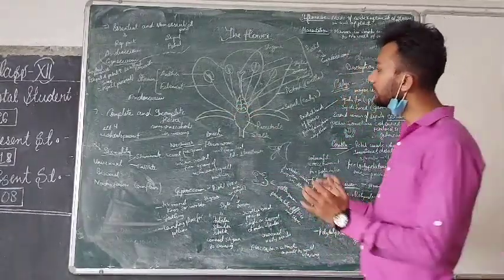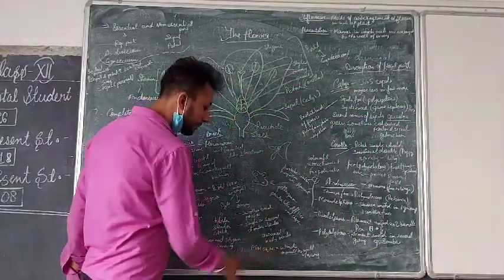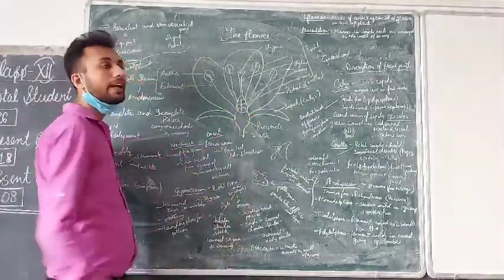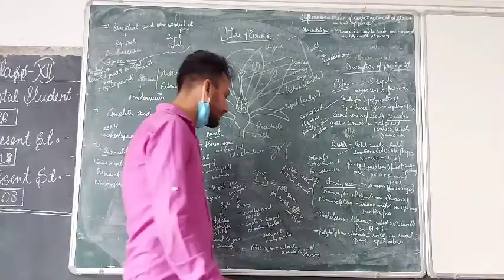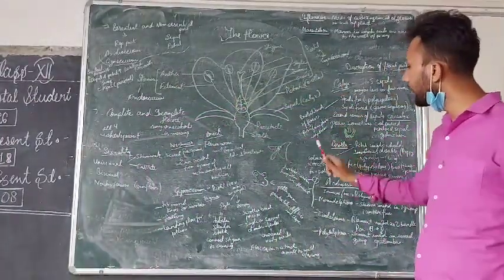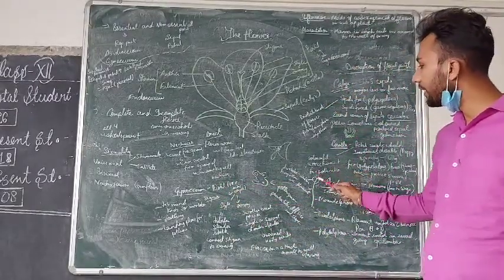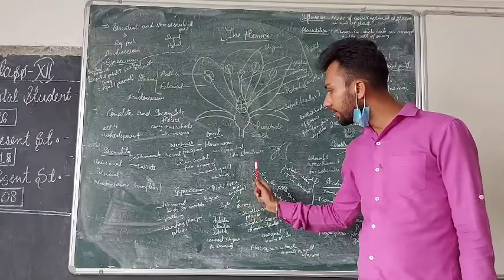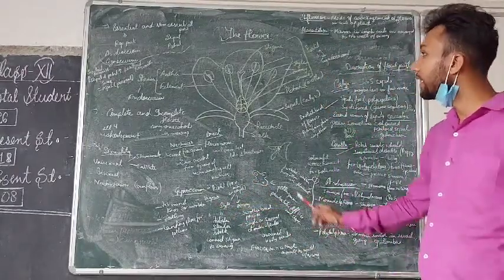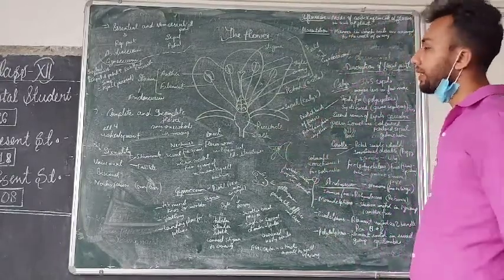Now, how this ovary is arranged on the axis of the flower, that condition is called placenta. Placenta is what joins the ovary to the axis of the flower. So this is the female part. We have studied in detail the calyx, corolla, androecium as well as the gynoecium, the female part of the flower. Androecium: anther and filament, pollen grain and all; and gynoecium: stigma, style and ovary. Placenta we already studied. Now there are two more important parts, inflorescence and placentation.